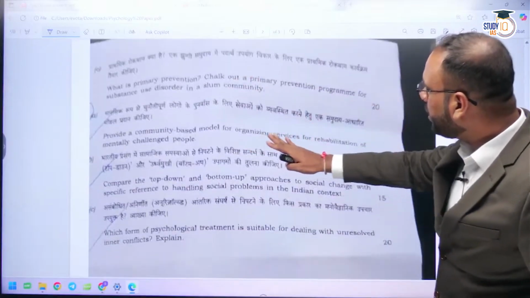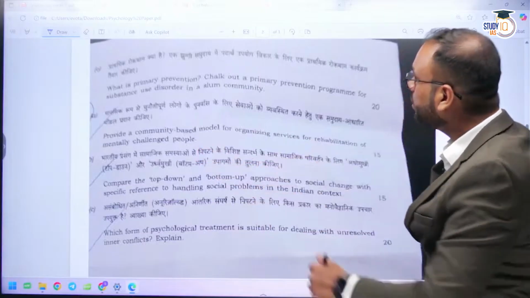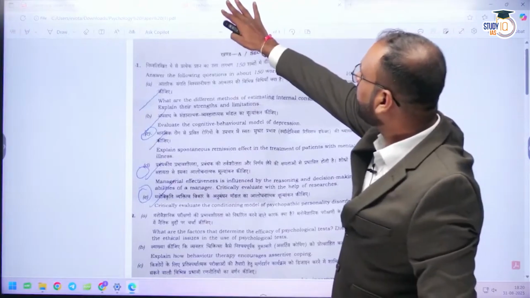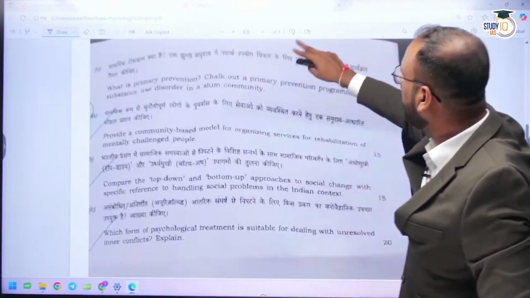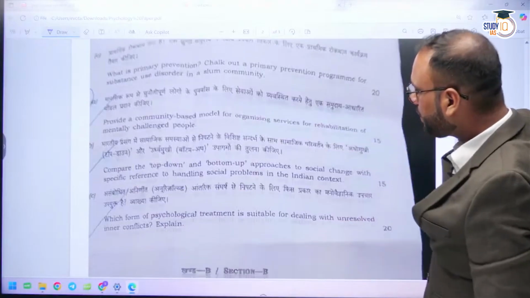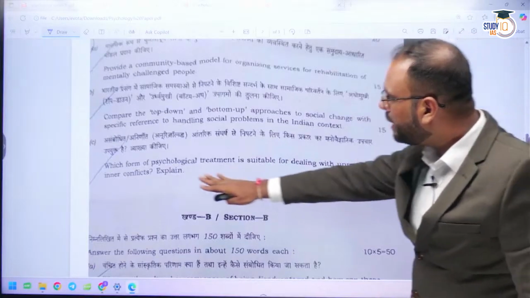Community based model for organizing services for rehabilitation of mentally challenged people. So you can find a lot of questions from this chapter. If you analyze this paper, you can find a lot of questions from the chapter of therapy. What form of psychological treatment is suitable for dealing with unresolved inner conflict?